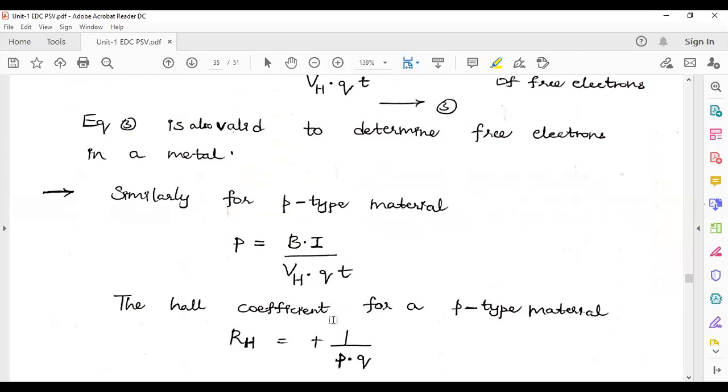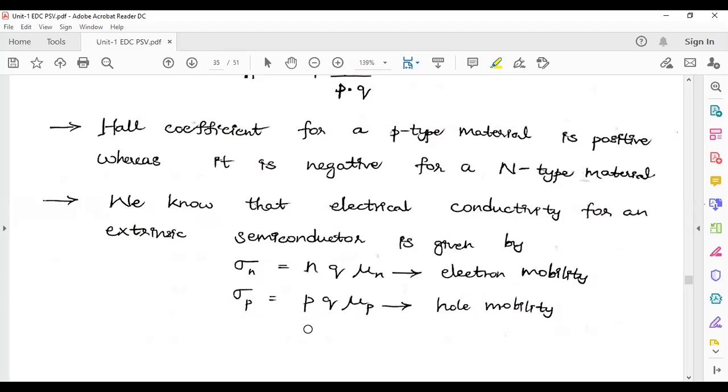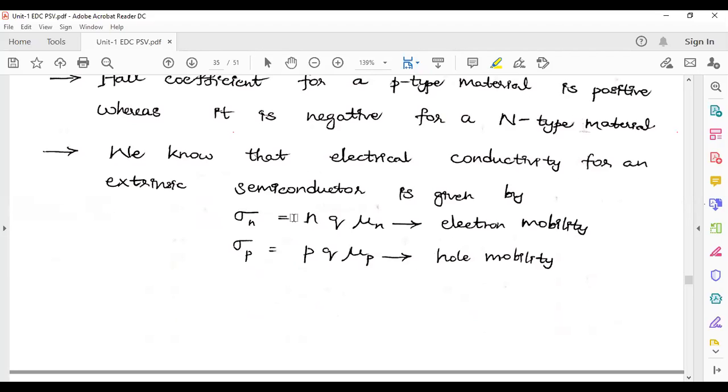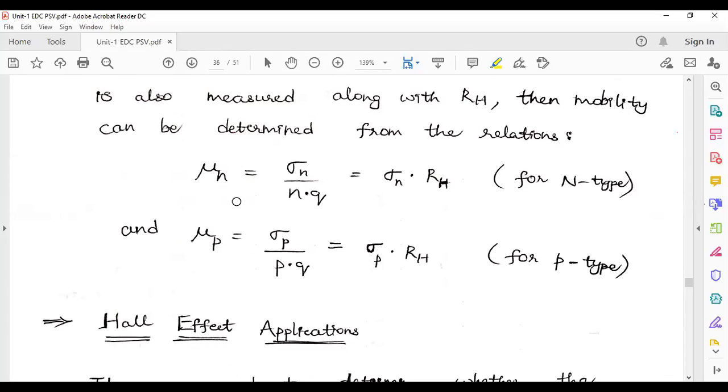The Hall resistance terms are going to be varied with respect to the concentration of electrons and holes. This Hall resistance is positive for p type, and this Hall resistance is negative for n type. That is the points given here. Again, we know this mobility term, and we placed these terms here, and interchanging these terms, I can acquire the mobility of n-type semiconductor material with respect to the Hall resistance, and the mobility of p-type semiconductor material with respect to the Hall resistance. This is about Hall effect.